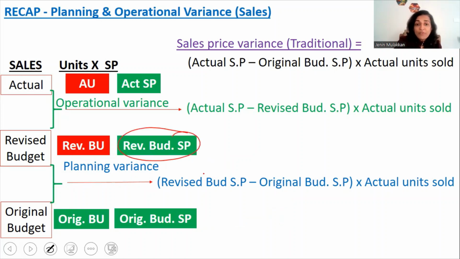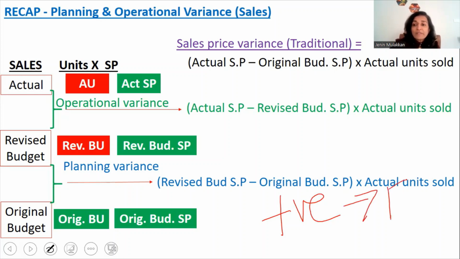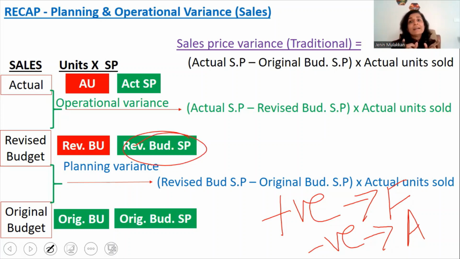That is, the top figure has been written first and the bottom figure has been written as the second item inside the bracket. So this is the format that you have to follow for sales. Only then you will get a positive balance for all favorable variances and negative balance for adverse variances. Please don't do the reverse. That is, don't write the bottom figure first inside the bracket.